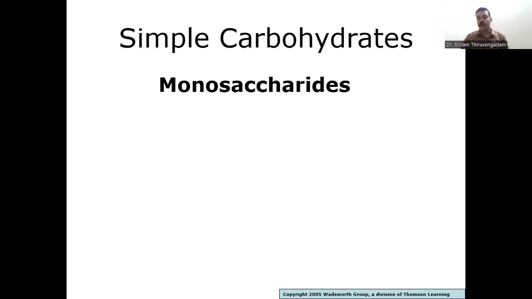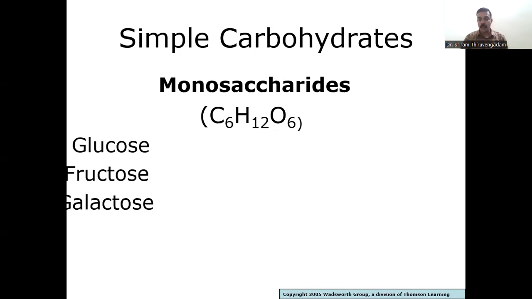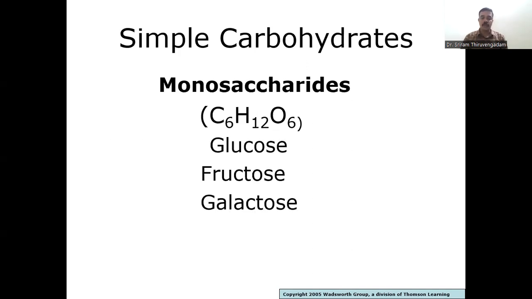Now coming to the simple carbohydrates, monosaccharides. Mono means single, and saccharides means sugar, so it has a single sugar. A very good example is glucose, which has the formula C6H12O6. It has 6 carbon atoms, 12 hydrogen atoms, and 6 oxygen atoms. Glucose is a very common monosaccharide, and other examples of monosaccharides include fructose and galactose as well.